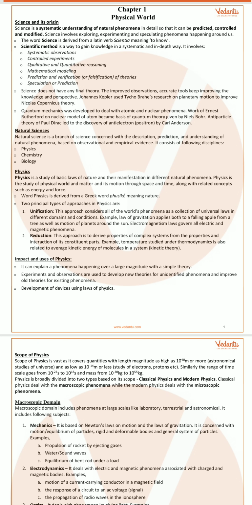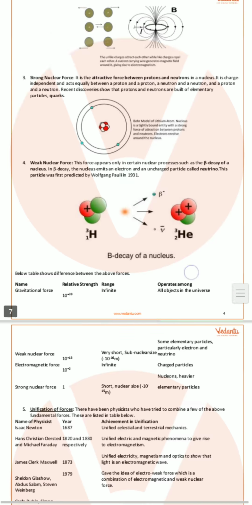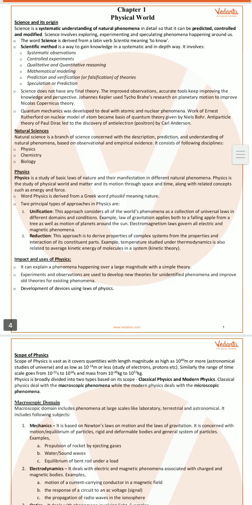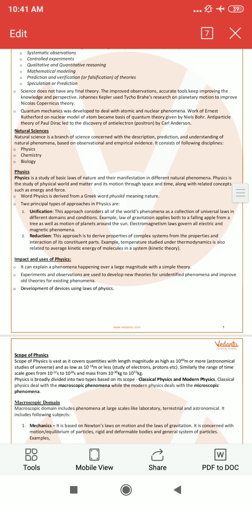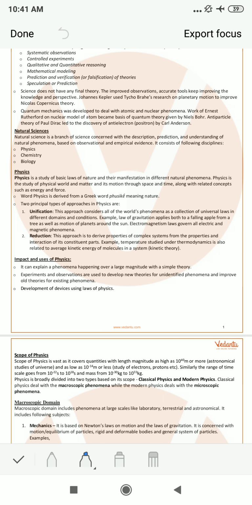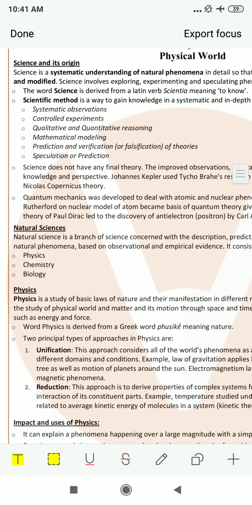Today we are starting with our first chapter of physics. The name of the chapter is Physical World. In this chapter, mostly some terms are used, and derivations are not there. So we will start with the first topic, science and its origin.